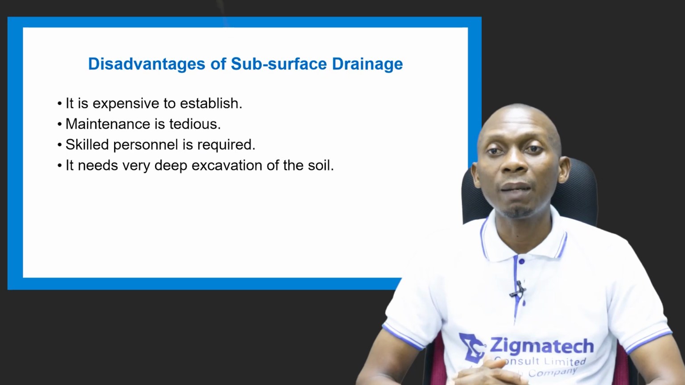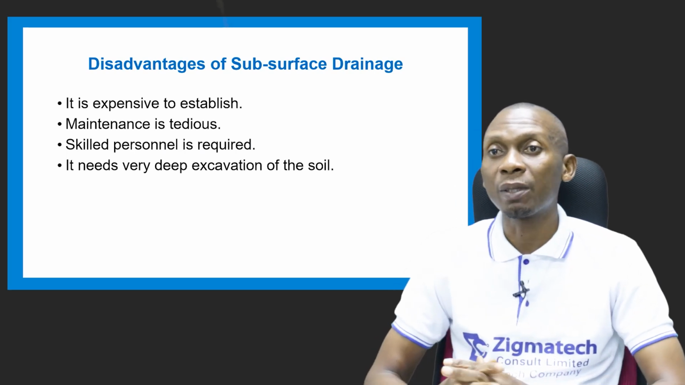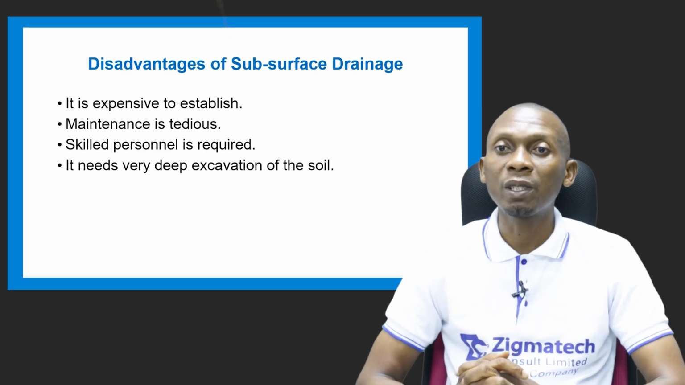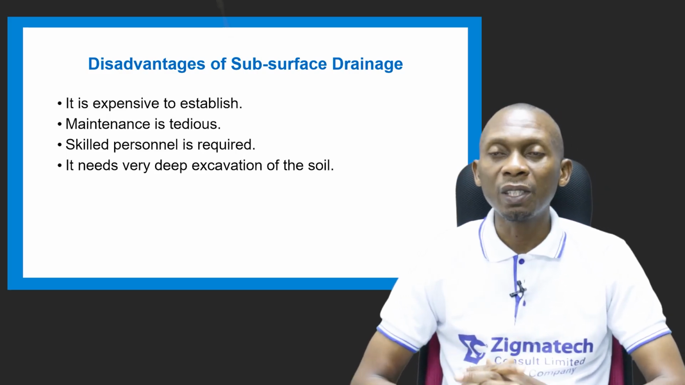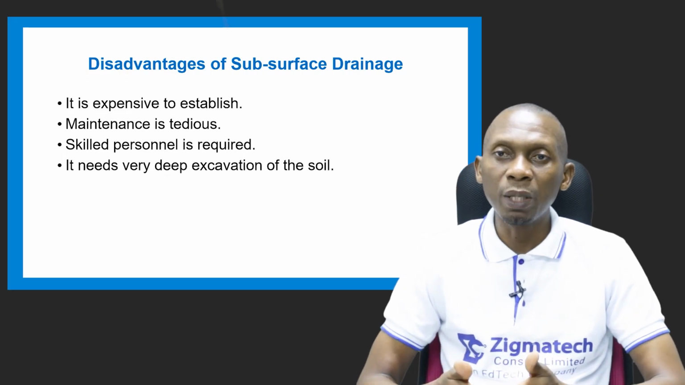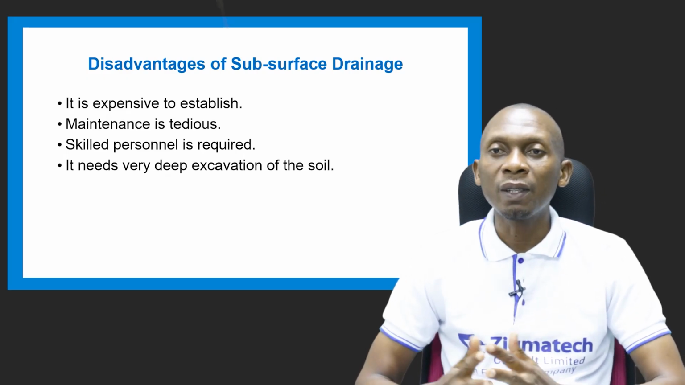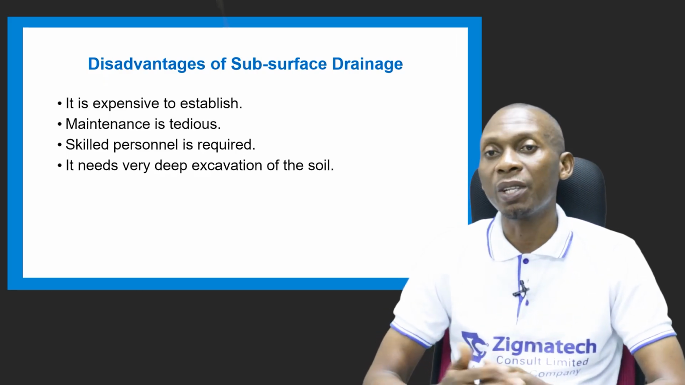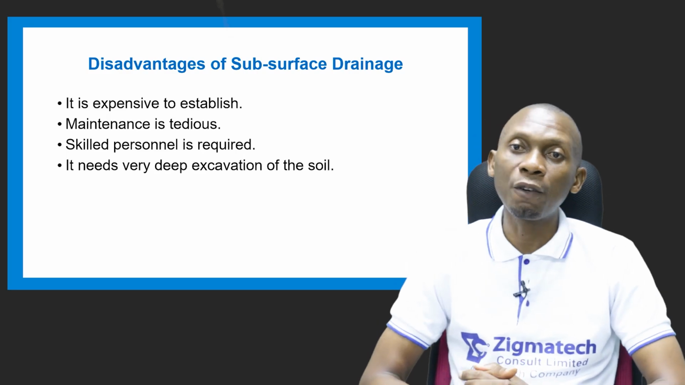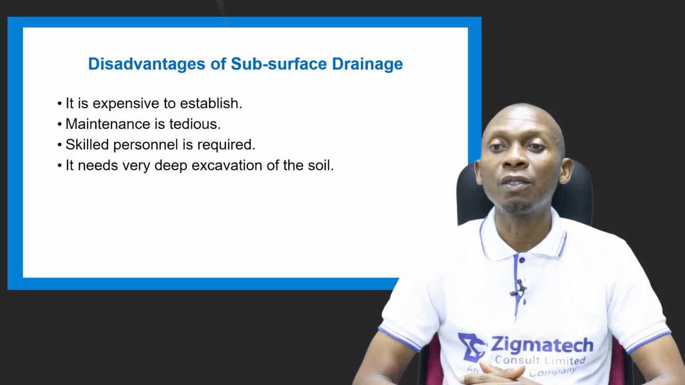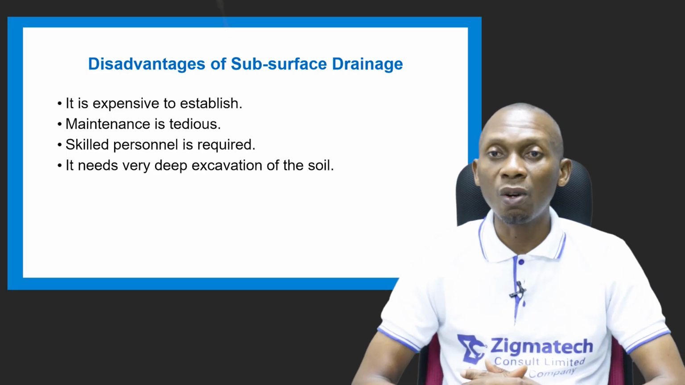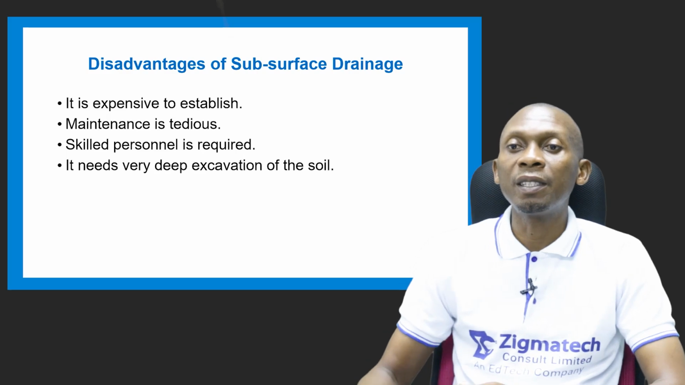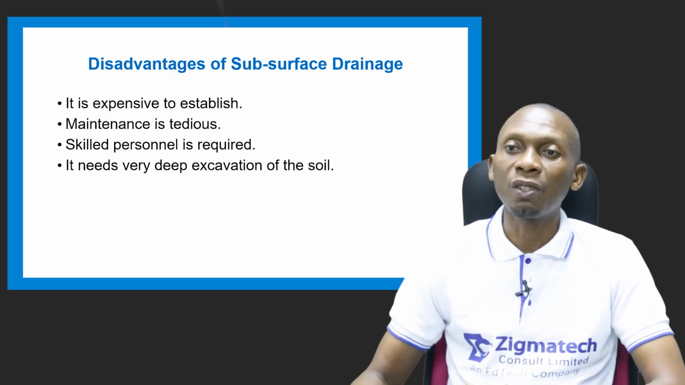One, it is expensive to establish. Digging and putting such pipes, tiles or molds below the soil surface is an expensive process. The maintenance is tedious. If there's a problem with the pipes that are below the surface, another excavation has to take place in order to gain access to the pipes to correct whatever fault may have developed. Skilled personnel is also required in order to install these drainage systems, and it needs deep excavation of the soil.